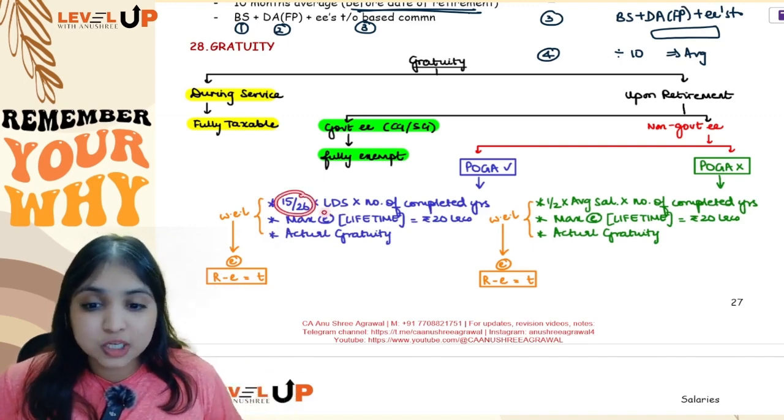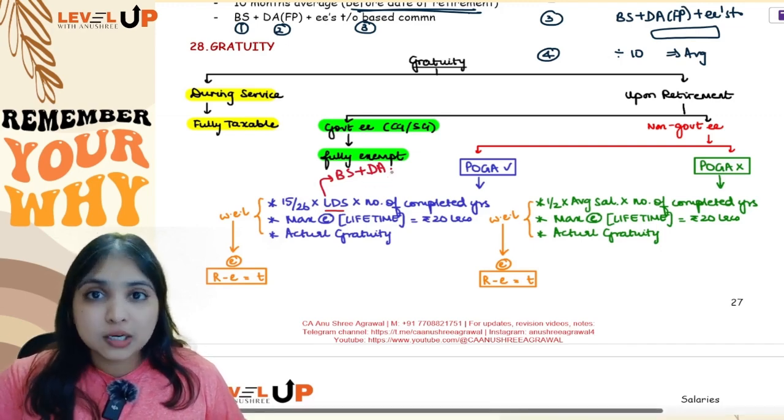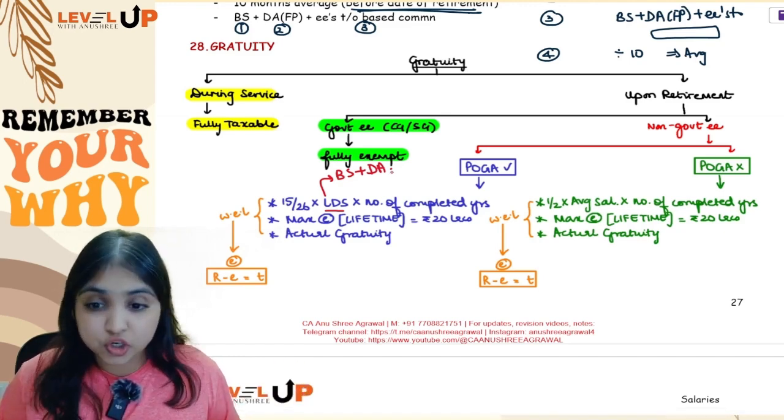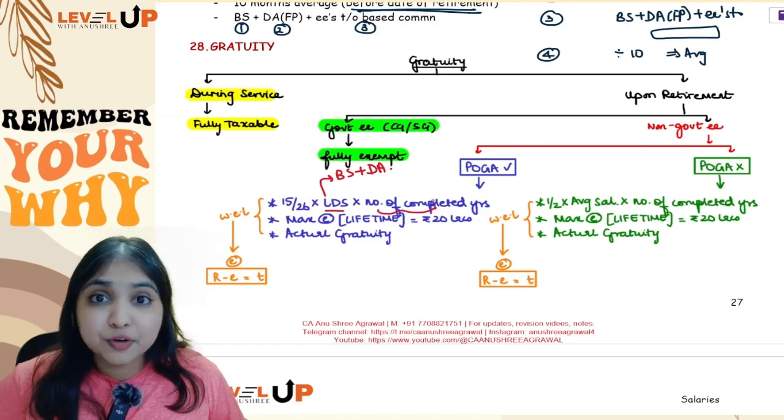15 by 26 into last drawn salary. Here last drawn salary will have only 2 components, guys. Basic salary plus DA. Full stop. See, I am not saying DA forming part. So you will consider all DA, whether it is forming part or not forming part, doesn't matter, and you are not going to consider commission. Okay. Only 2 components, basic salary and DA, into number of completed years.